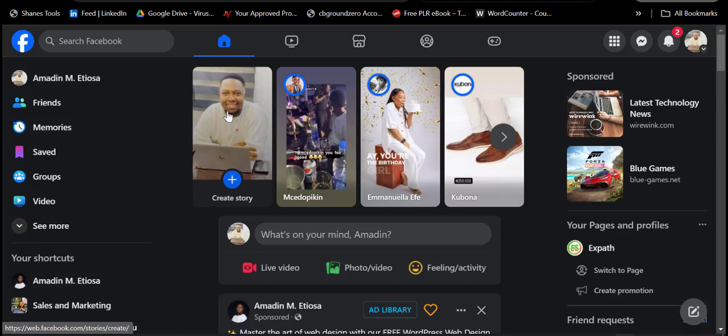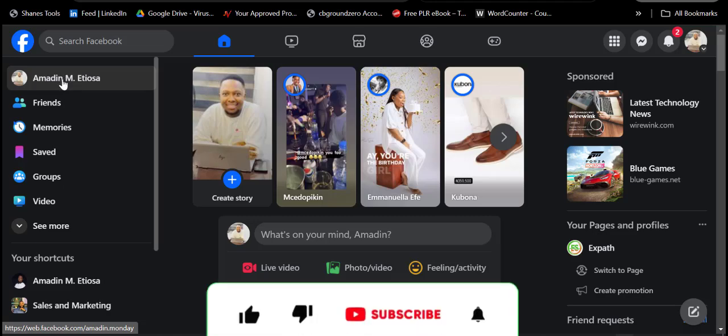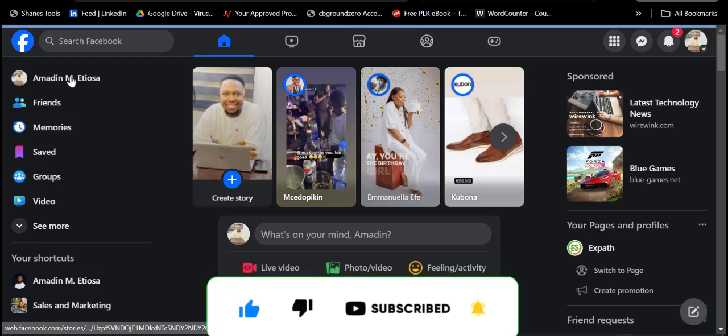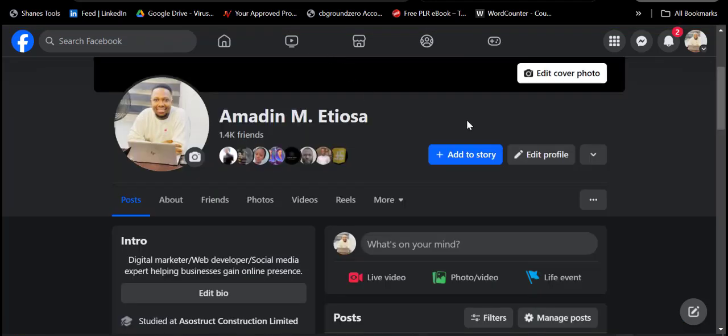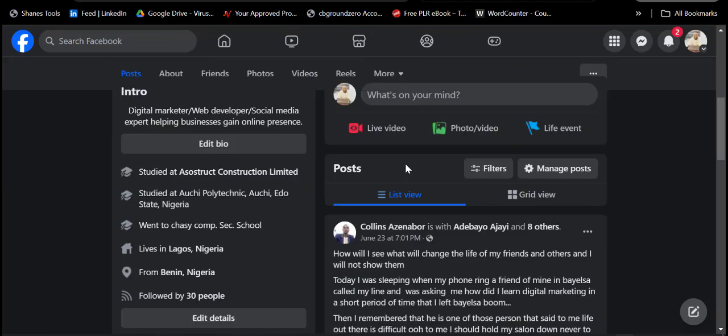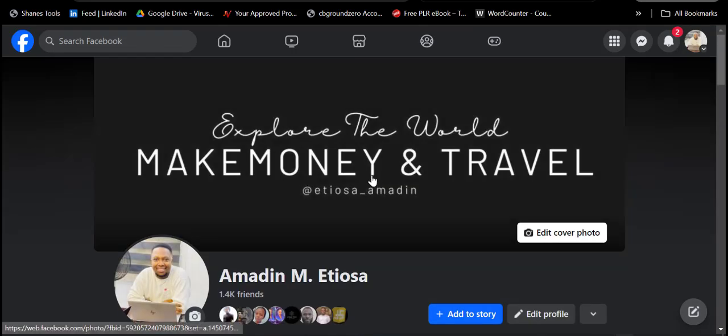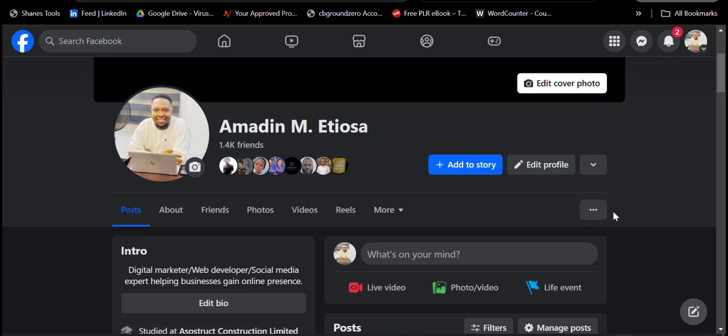If you are using a desktop, you should be having it like this. This is how it appears. So from here, you move over to where you have your Facebook name. This is my Facebook name here. I'll click on it. Once you click on your Facebook name, it will redirect you to this part here. It will show you all of these things, so once you are here, the next thing you have to do is head over to this particular side.